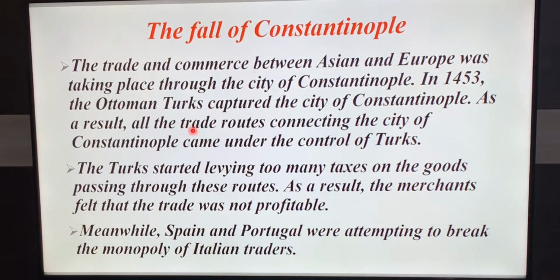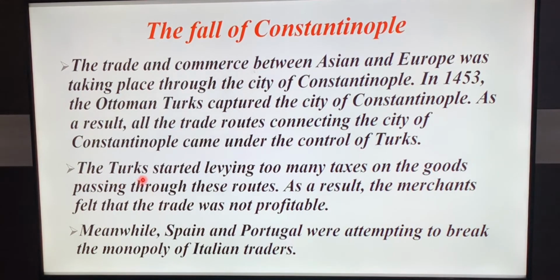As a result, the trade route connecting to the city of Constantinople came under the control of the Turks. If Asians and Europeans wanted to have trade, they had to pass through Constantinople, and the city of Constantinople was captured by the Ottoman Turks in 1453. So this was a problem faced by the Asian and European traders.